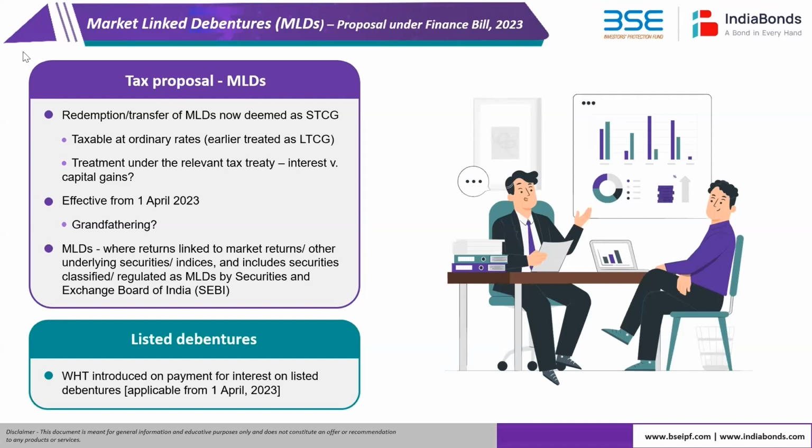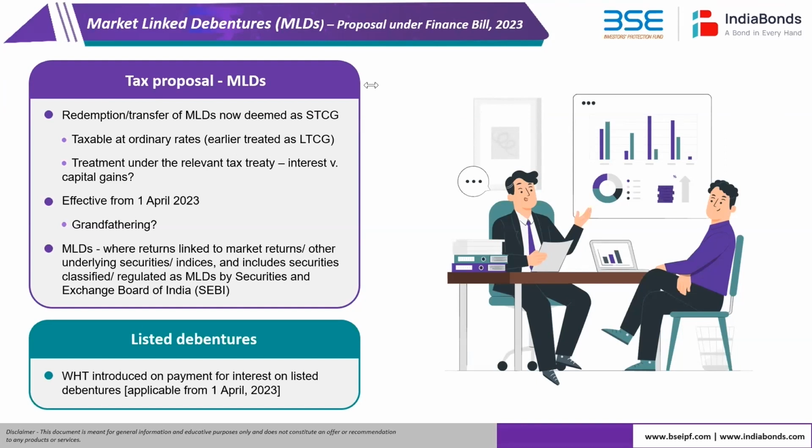The effective date. There's a lot of confusion in the market today in terms of when this is effective, whether the current bonds which were issued prior to the budget being effective from April 1 would be grandfathered and continue under the old regime, and only the new bonds will be taxable.